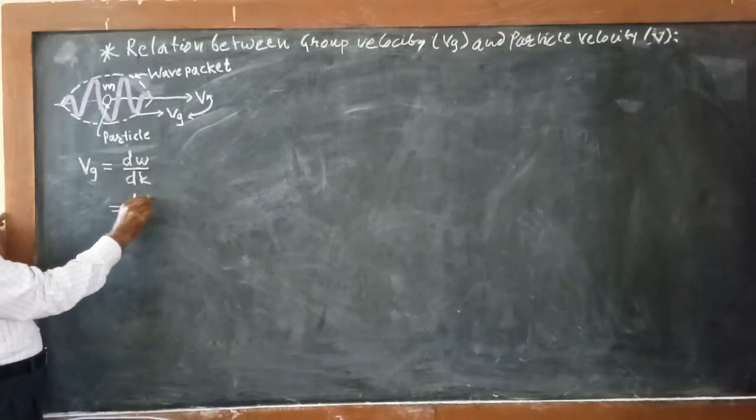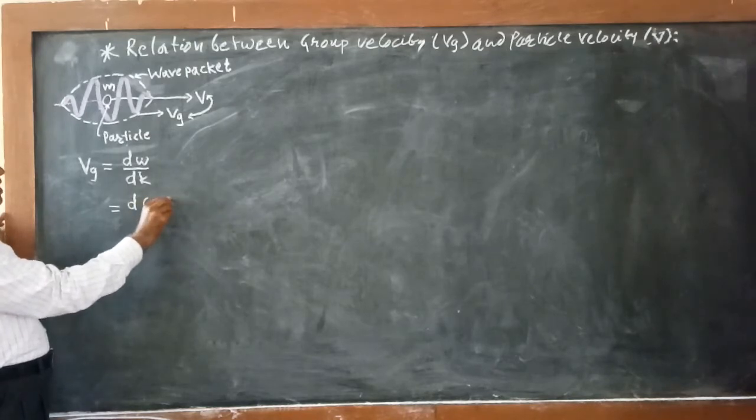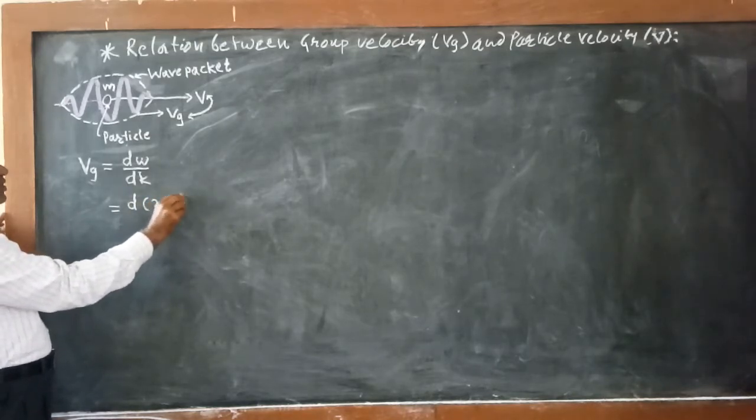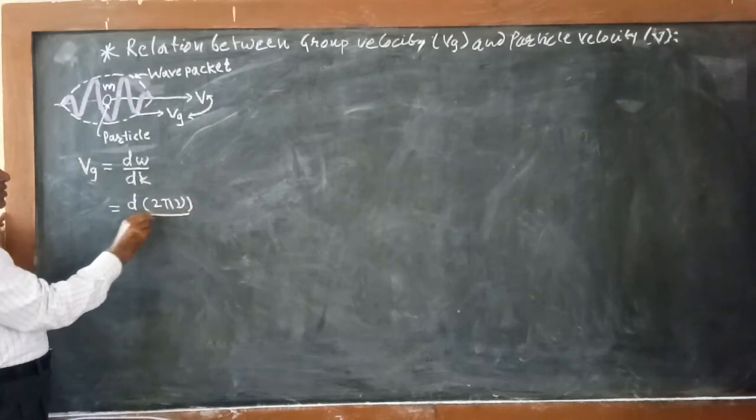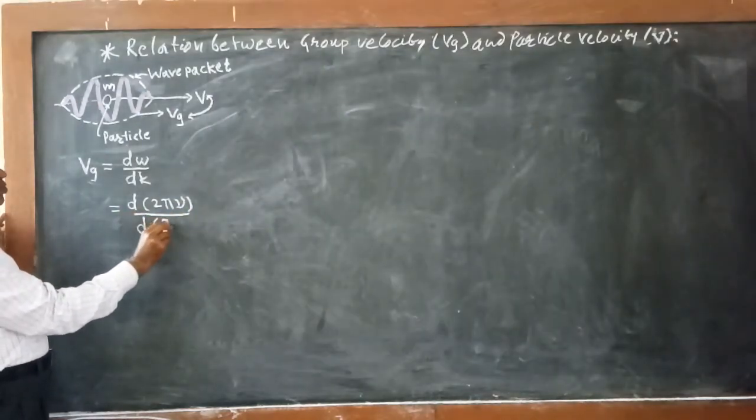ω can be written in terms of the linear frequency, that is 2π μ, while this k vector can be represented as 2π by λ.